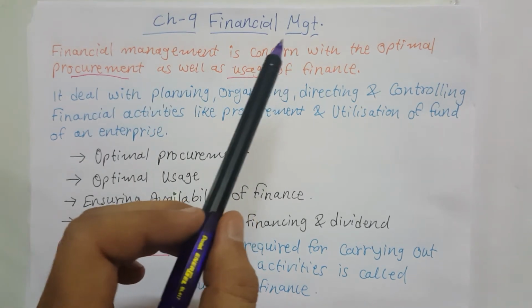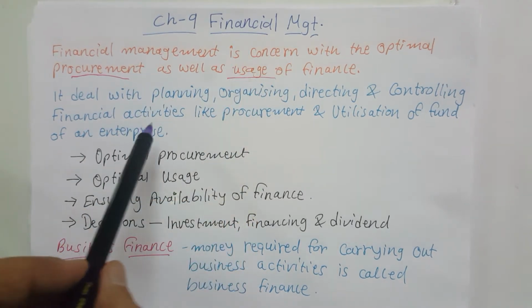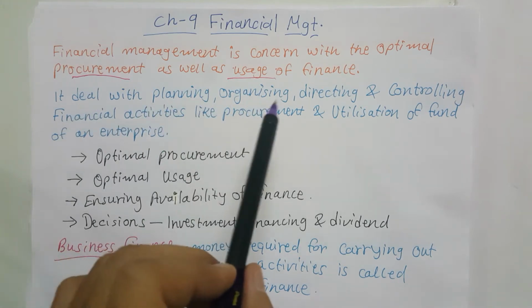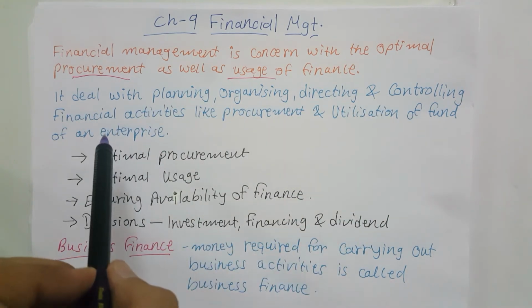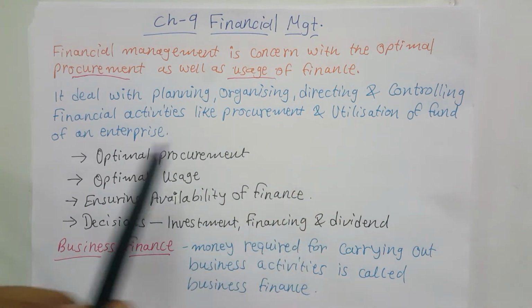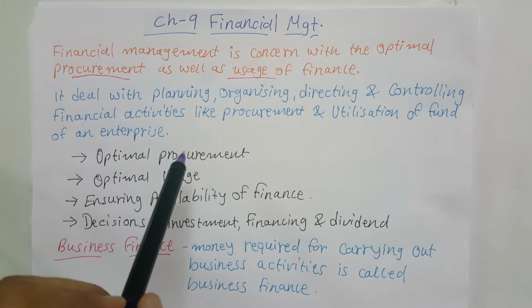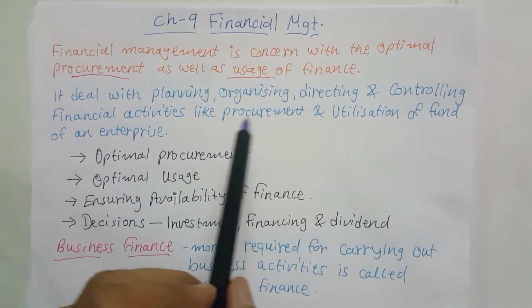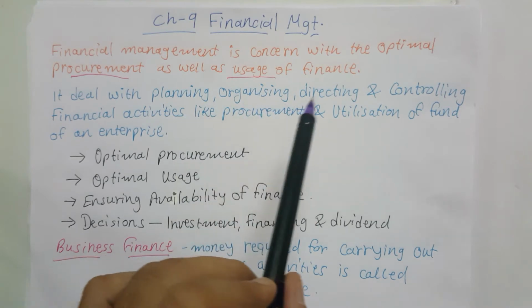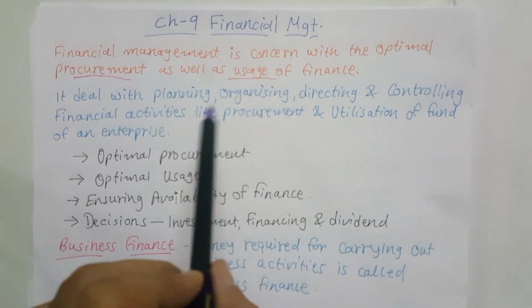As the word management is there, let's try to understand another definition. Financial management deals with the planning, organizing, directing, controlling of financial activities like procurement and utilization of funds of an enterprise. So you can see that the things are the same, but here management functions are also part of financial management.